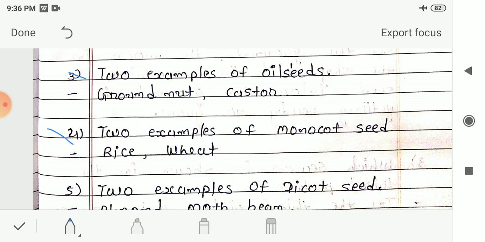Next, the fourth is two examples of monocot seed. Here I had written rice and wheat. So rice and wheat are examples of monocot seed. Other than this, maize and bajra are also examples of monocot seed. You can also write these examples.